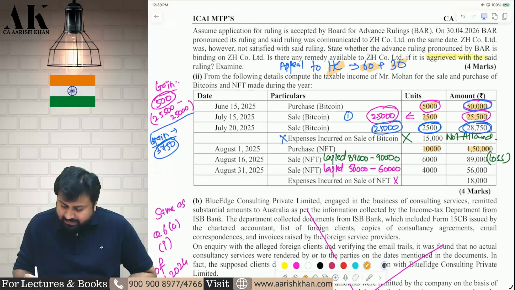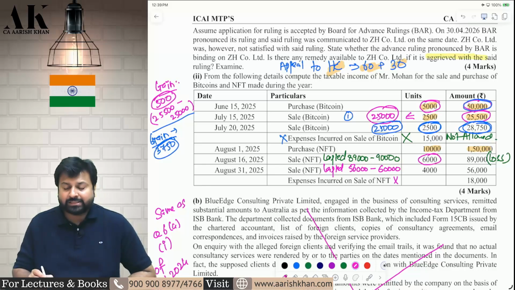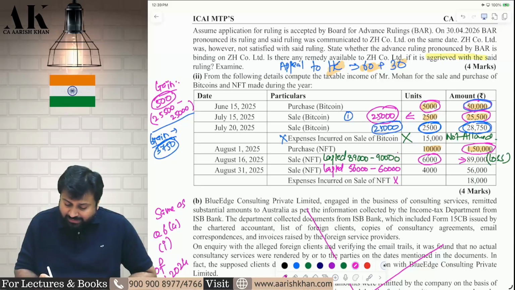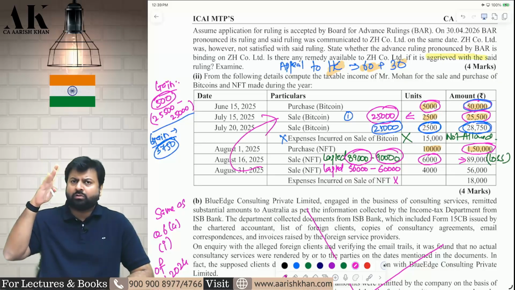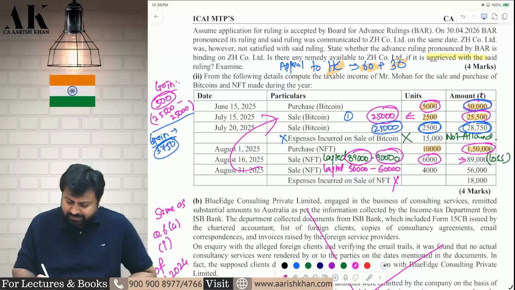10,000 NFT you are purchasing for 1,50,000. You are selling 6,000 NFT, which means 60%, for 89,000. So the cost of 60% comes to how much? 90,000. But you are selling for 89,000. There is a loss. This loss lapses. You cannot set off this loss against Bitcoin. Not allowed. Expenses are also not allowed, losses are also not allowed.